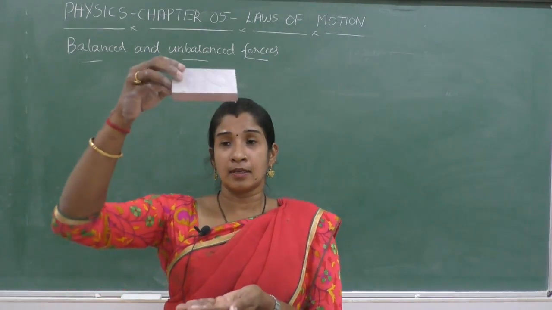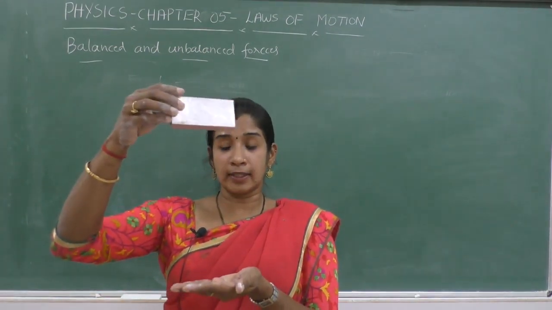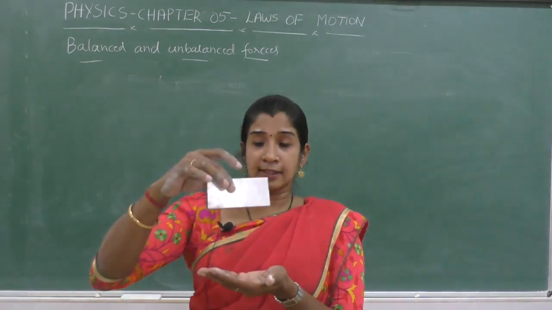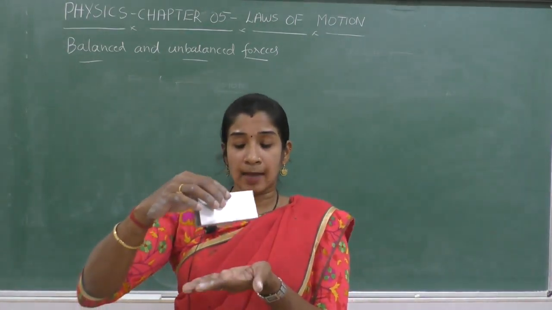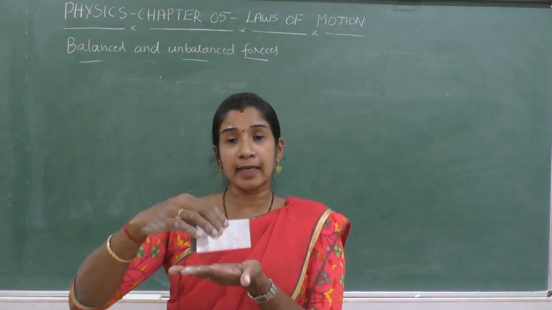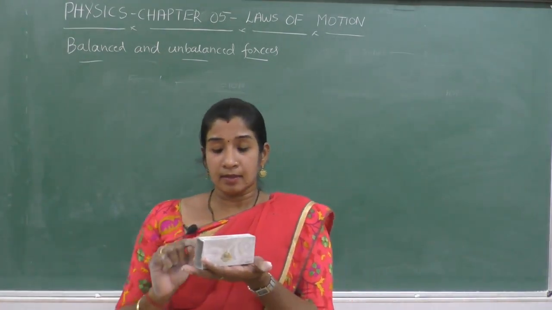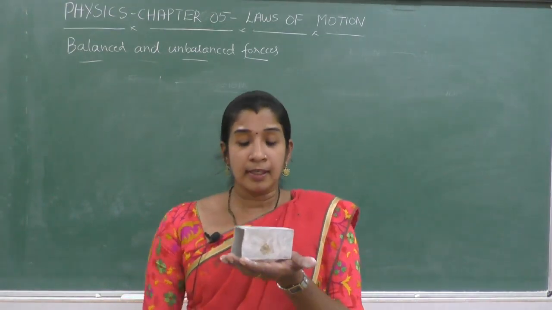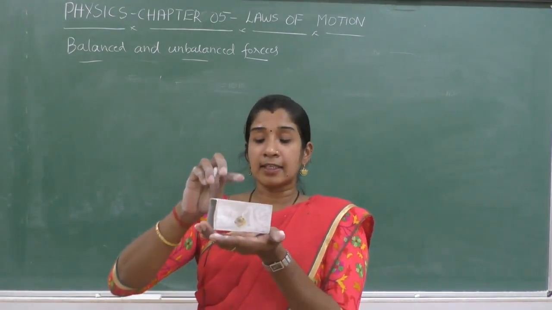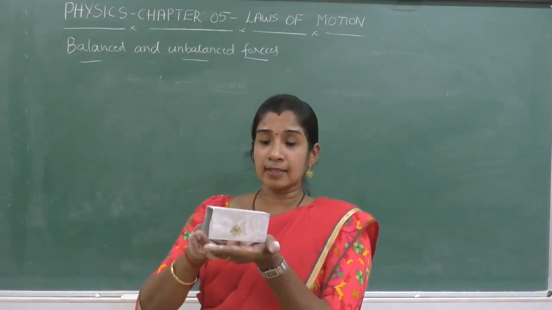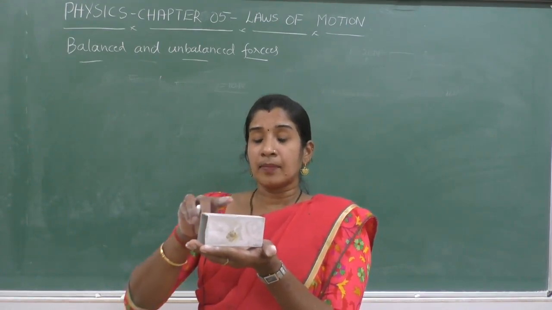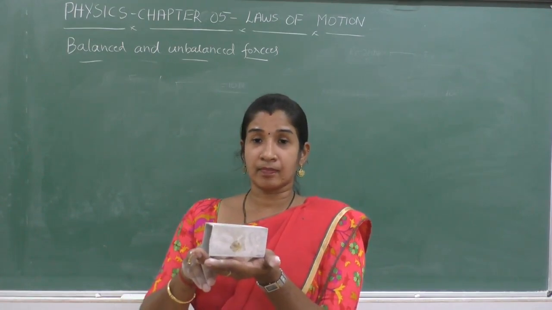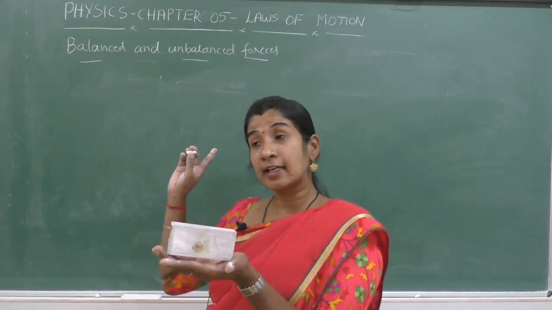Suppose I leave it and I am holding my hand out to catch it. Now this object applies a force on my hand, but my hand is not moving. It is at rest. Then what about that principle?